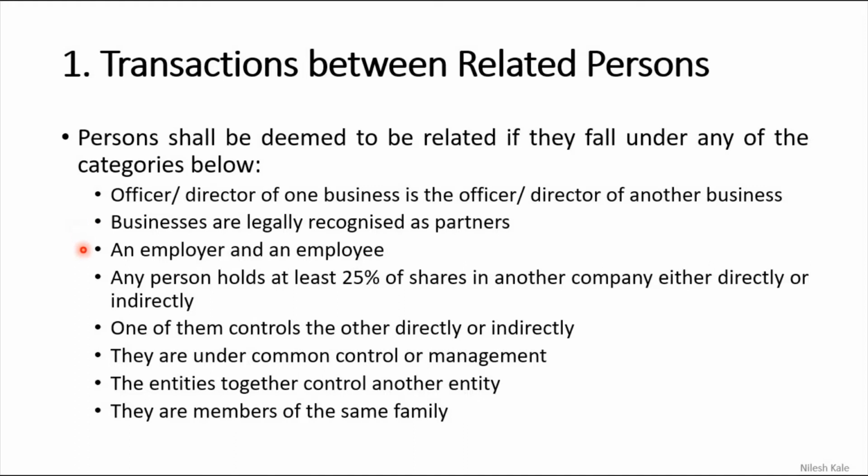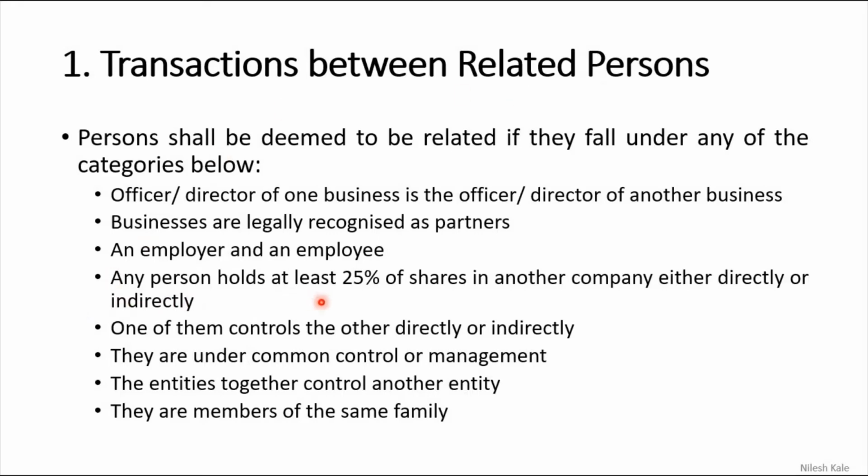An employer and an employee are related, obviously, there is no doubt in it. So any supply between employer and employee will be considered as a taxable supply.